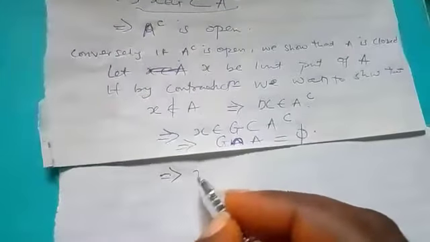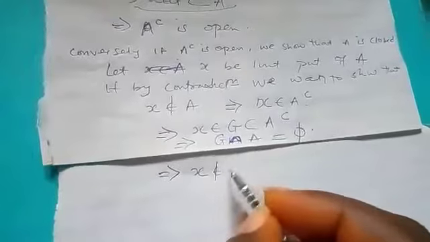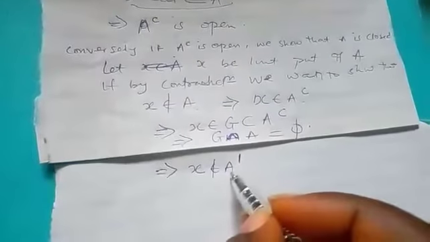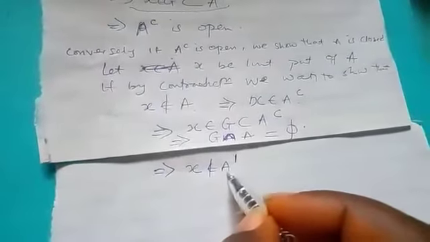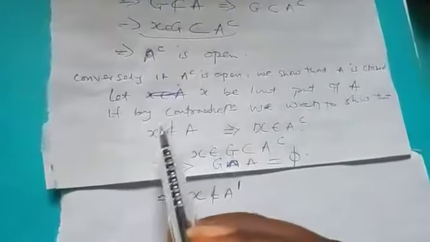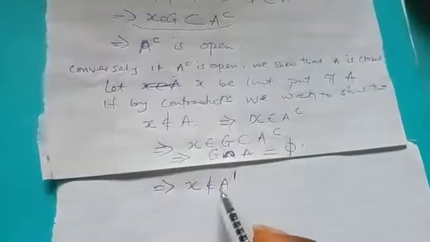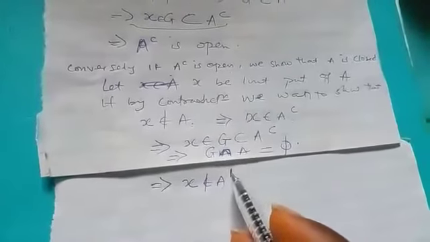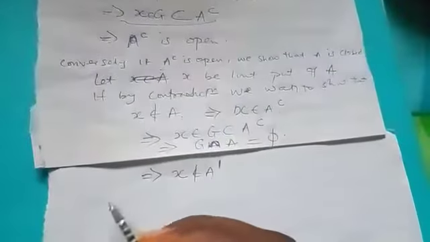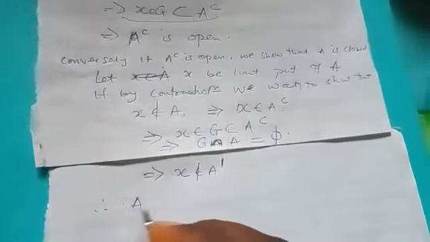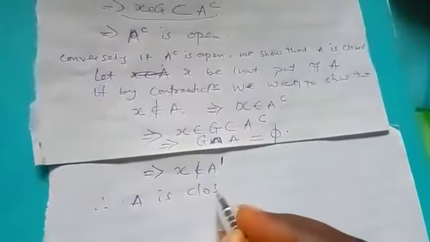So this means that S does not belong to the set of all limit points of A. So we have shown that if S does not belong to A, then S does not belong to this set as well. So it contradicts our assumption. Therefore, we can say that A is closed.